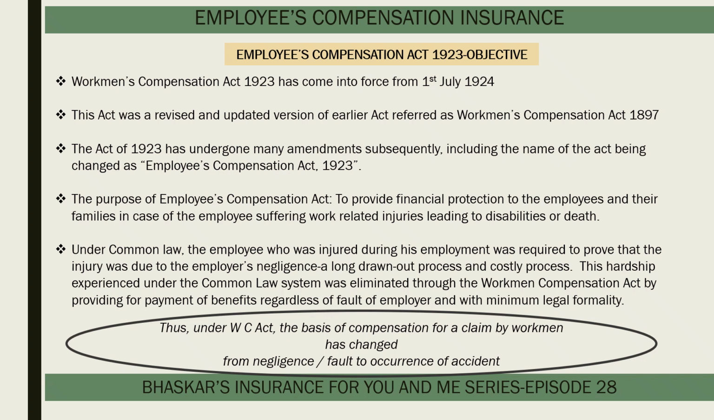The Workmen Compensation Act 1923 has come into force from 1st July 1924. This act itself was a revised and updated version of earlier act referred as Workmen's Compensation Act 1897. The Act of 1923 has undergone many amendments subsequently, including the name of the act being changed as Employees Compensation Act 1923. So the various provisions of the act being discussed in this video are as per the latest amended version.